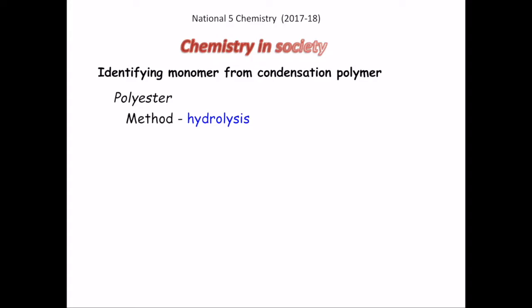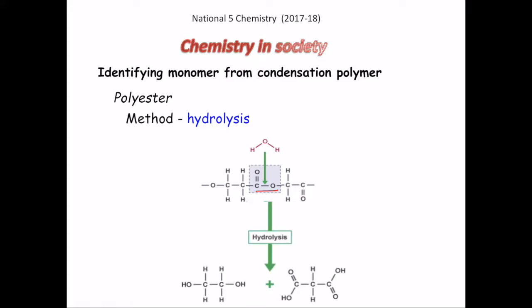First example is polyester. We have a polyester molecule, and this you can see is denoted by the ester link in between. Now a water molecule is added to it. This will hydrolyze the molecule into diol and diacid molecules.